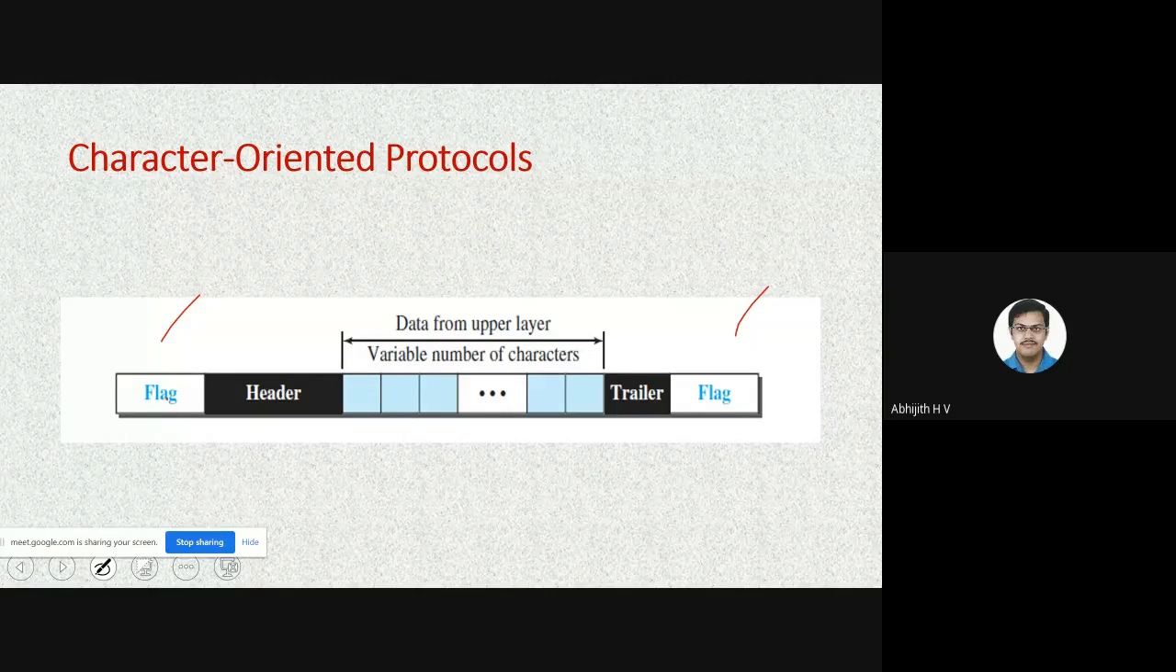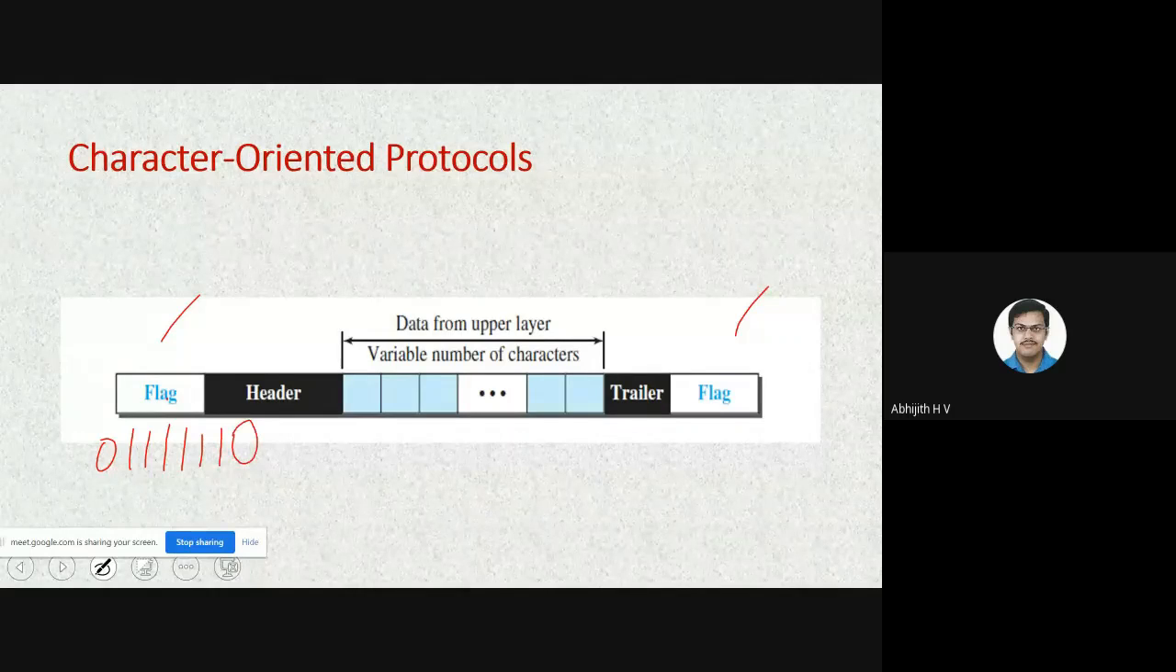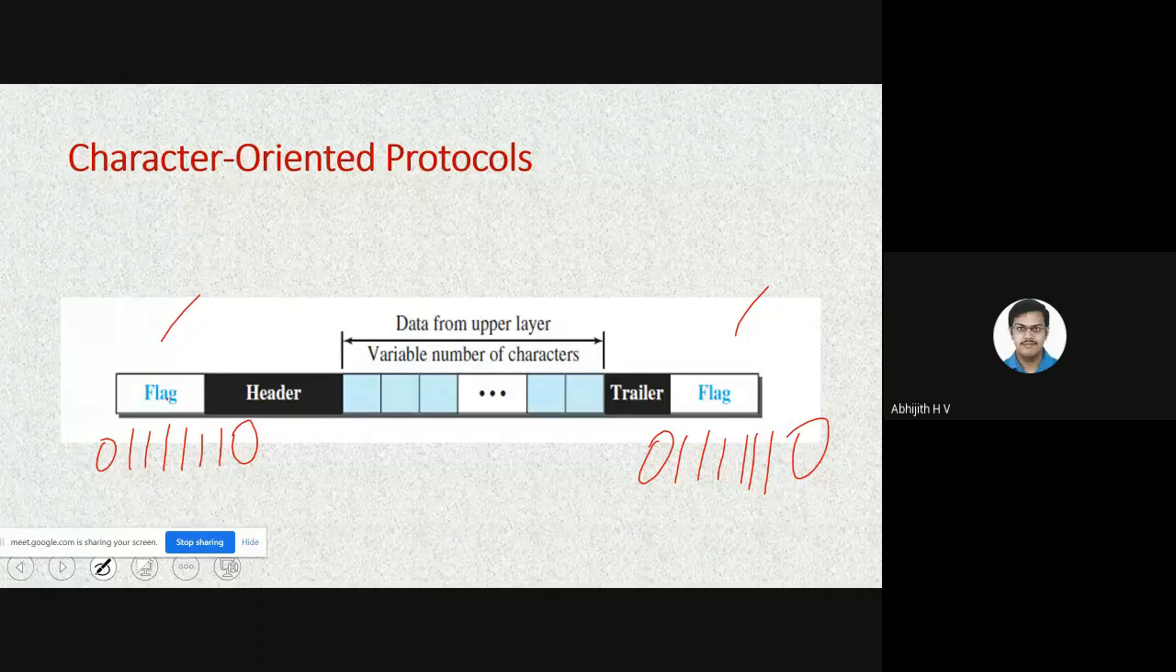Now the challenge here is, suppose you have a flag like this: 0, 1, 1, 1, 1, 1, 1, 0, some 8-bit entity. This indicates the start of a frame. Again, if you have the same thing, it indicates the end of the frame. When the receiver receives 0, 1, 1, 1, 1, 1, 1, 0, it thinks, oh, here the frame is starting. Some code will be maintained, so that becomes the flag.